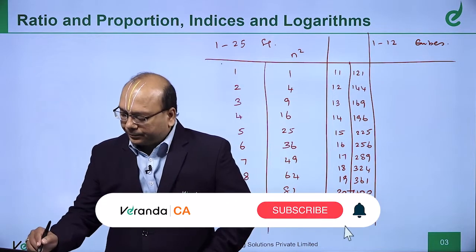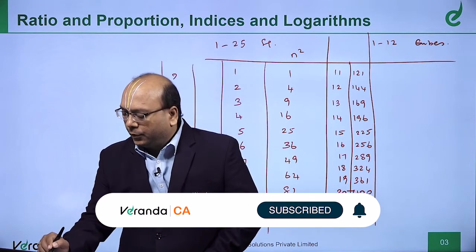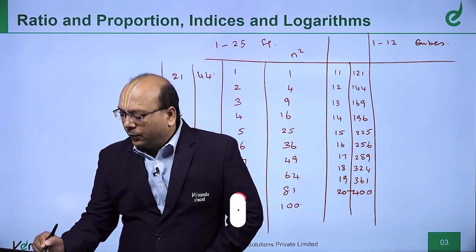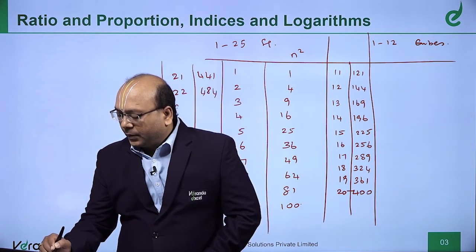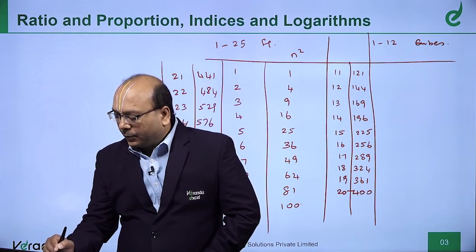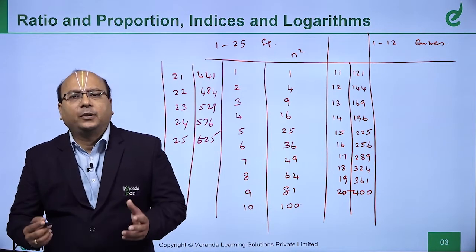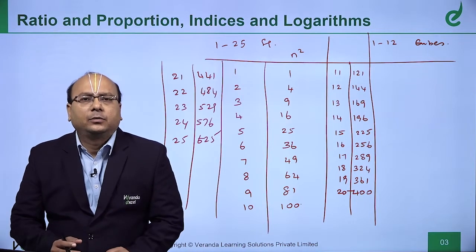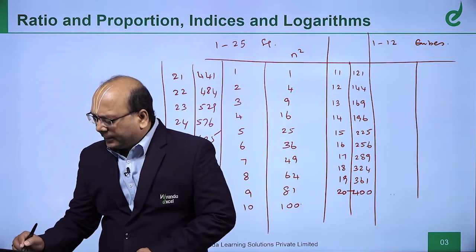Right? Then at least up to 25 we should know. 21 square 441, 22 square 484, 23 square 529, 24 square 576, 25 square 625. This is something basic you should know. Okay, right. And then cube, at least up to 12 you should know.